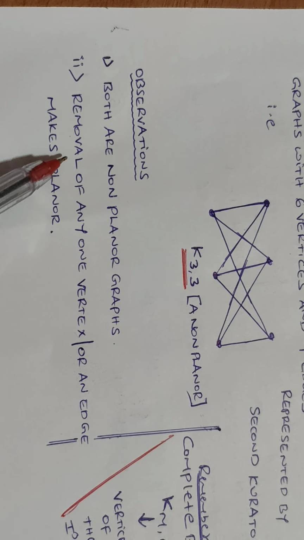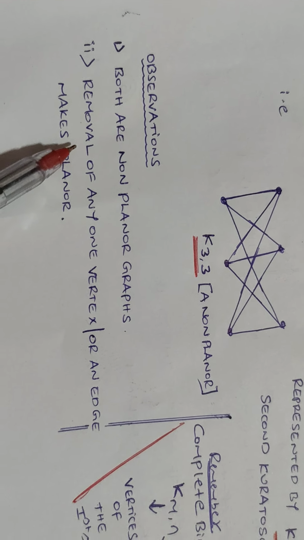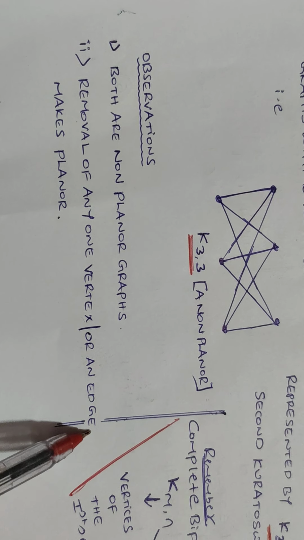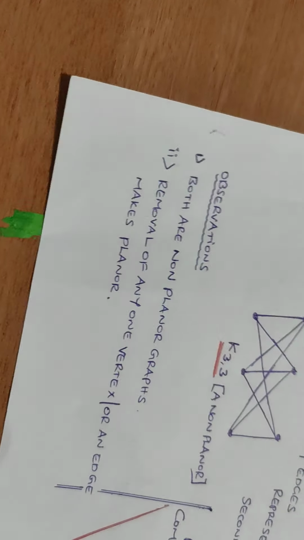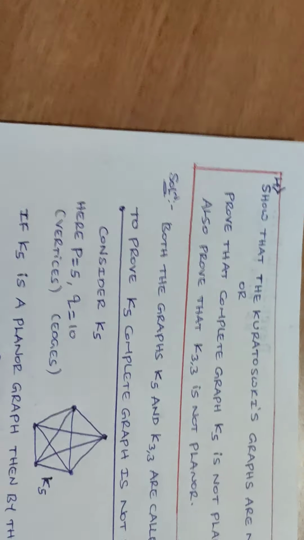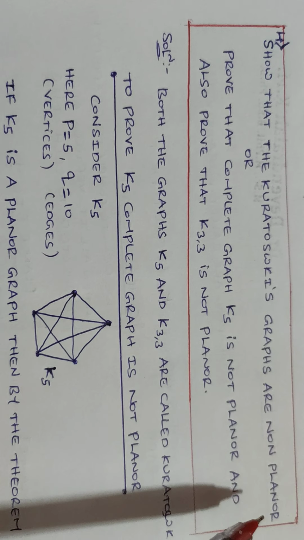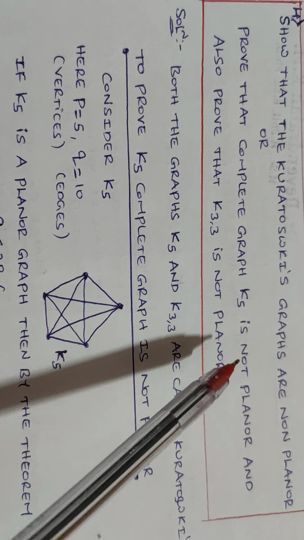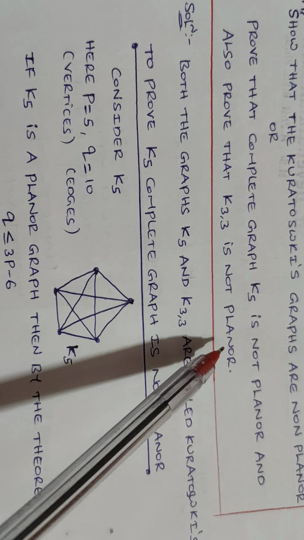Suppose we want to convert a non-planar graph into a planar graph, we consider that removal of any one vertex or an edge makes the non-planar graph planar. Now, to show that Kuratowski graphs are non-planar, we prove that the complete graph K5 is not planar, and also prove that K33 is not planar.